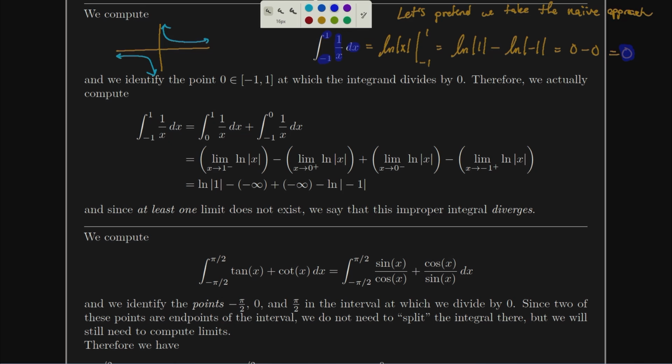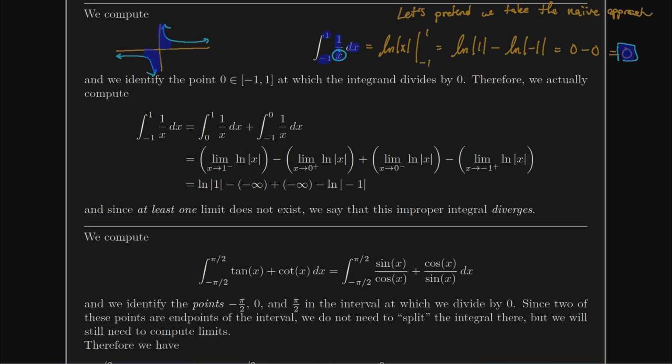the curve achieves a value of positive infinity. It does achieve a value of negative infinity, and there is a way to interpret it. It's called the Cauchy principal value, a way to interpret that 0 as the two areas canceling out. But in some sense, with an area equaling infinity, you can't really take infinity minus infinity and pretend like it's always equal to 0, because there are situations where it's equal to 5, and where it's equal to -9, and where it's equal to 276.3. So you can't always do that, which means that we do have to split this up at 0 to give ourselves an actual answer here.